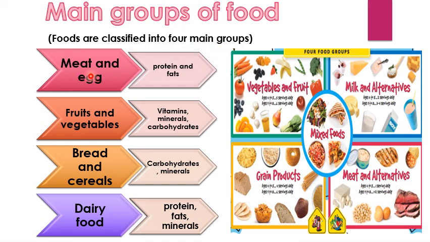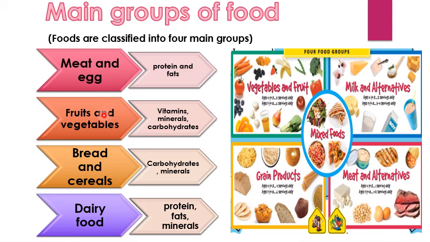So on the left side you can see the main groups of food, and on the right side I have written that these foods are having what kind of nutrients in them, right? So if we talk about meat and egg, they are having proteins and fats in good amount or quantity.